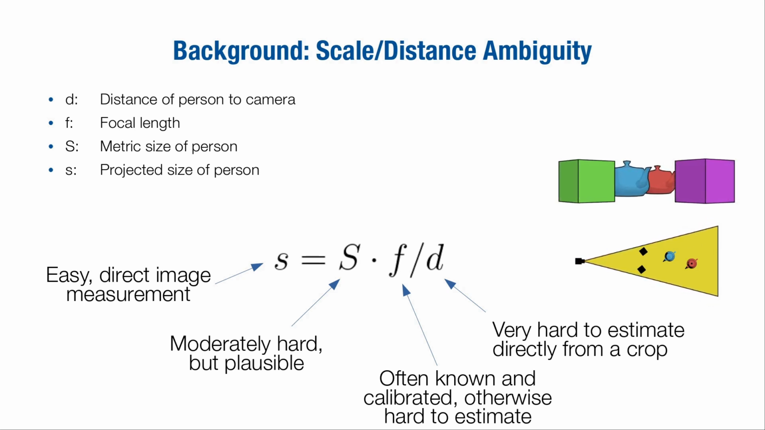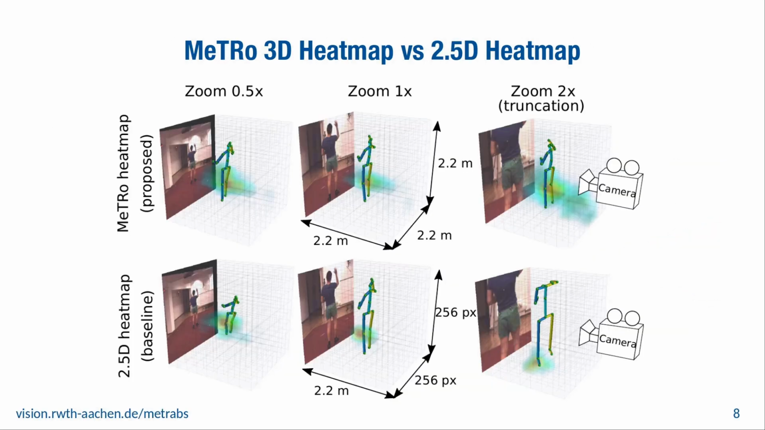However, the person's distance would be much more difficult to directly regress on a crop, as illustrated by the dolly zoom effect. Similarly, the focal length is hard to estimate from just a crop, but it is often known and remains constant for a given camera setup. Therefore, we aim to directly estimate the metric scale skeleton by defining the x and y axes of the prediction volume directly as fixed metric sizes. We refer to this as a metric scale truncation robust heat map, or METRO for short.